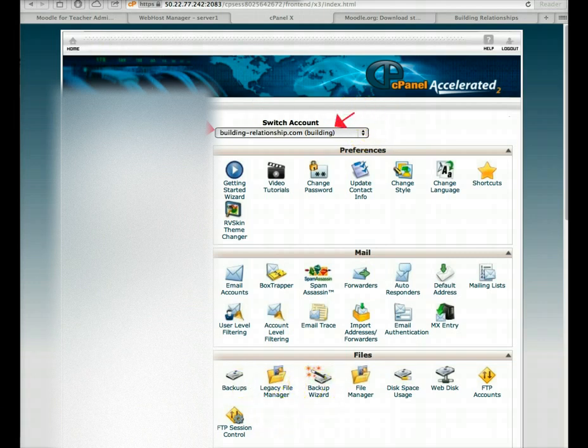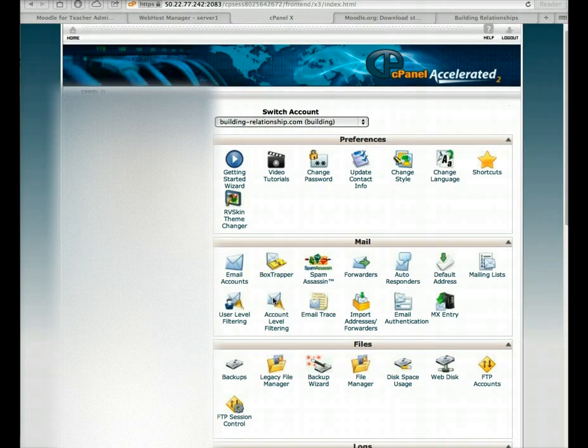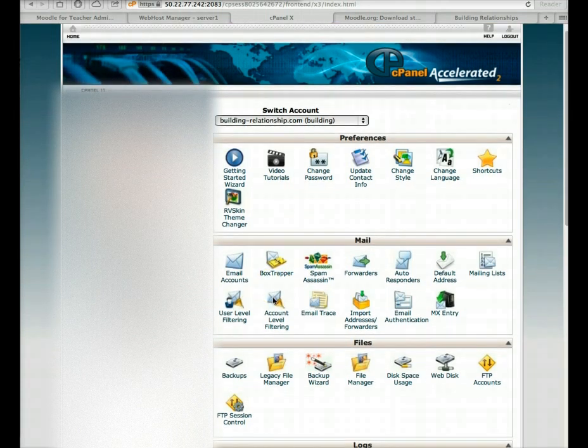So this is what a cPanel looks like. You've got things on the left and in the center. And of course, there's home at the top left-hand side and help and logout on the top right-hand. So let's get started with very simple steps on how to get a Moodle on your website.